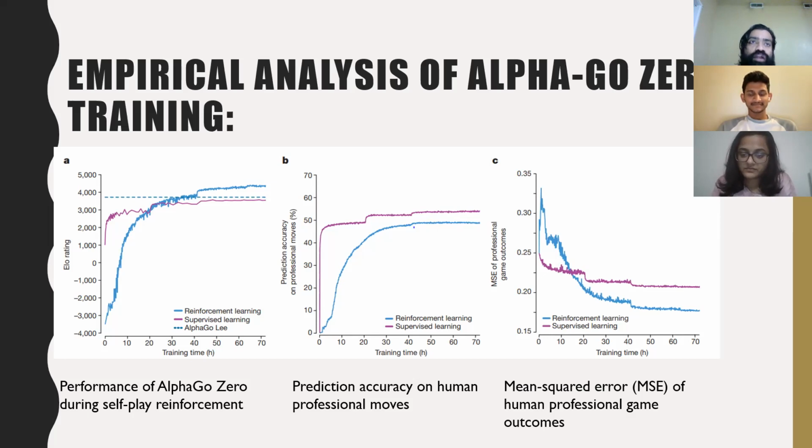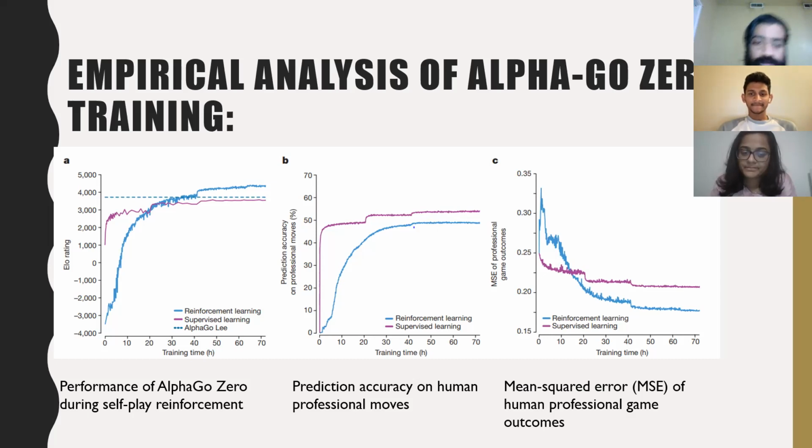In the first plot, there is a comparison with a similar player trained by supervised learning from human data. Here they use the KGS data set, which is also shown in the figure. In this plot, the blue line explains the reinforcement learning, the purple line explains the supervised learning, and the dotted line explains AlphaGo Lee.